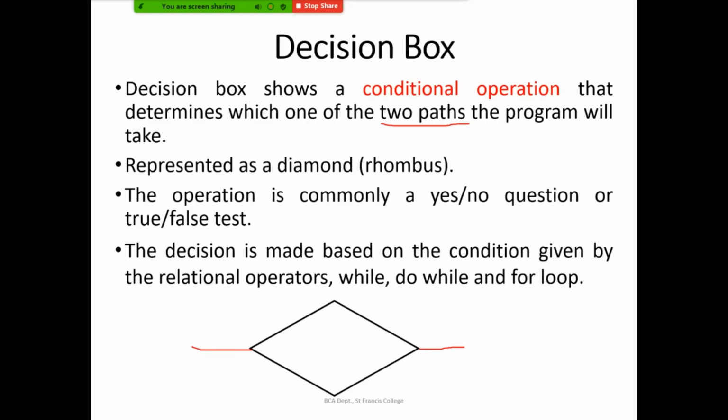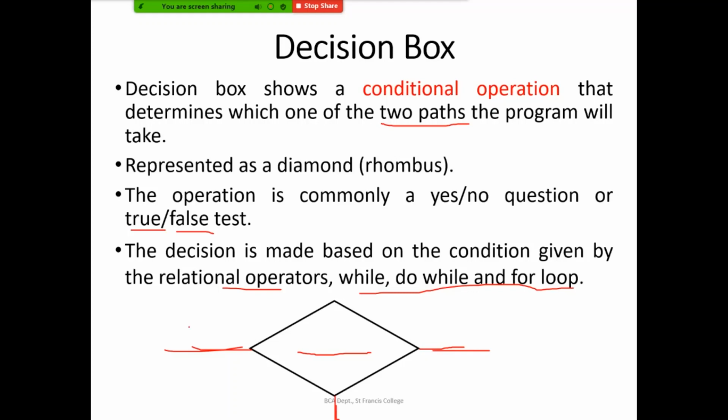Sometimes you will be giving it as left and the middle one, no, down. So it will always be having two paths, either the yes path or the no path, or you can name it as true or false, depending upon the condition we have mentioned inside the decision box. So based on any expression which you are giving inside the decision box, sometimes it will be a relational operator, or we will be giving while, do while, and for loops and all. Based on a particular relational expression, we will be either taking a left path or a right path. Or you can mention one of the paths down also.